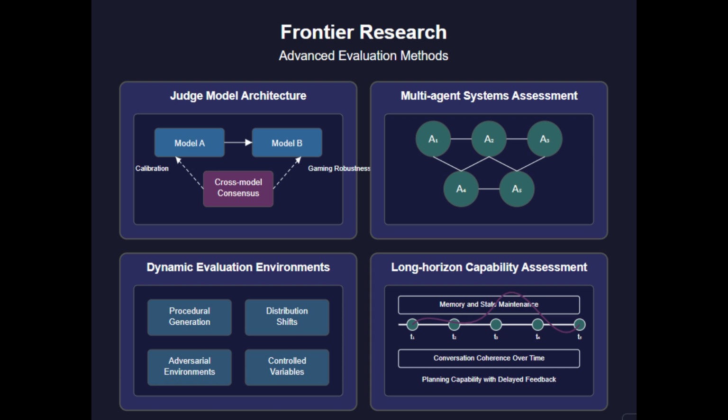The multi-agent systems assessment field moves beyond single model evaluation to assess collaborative capabilities. Agent collaboration metrics quantify team performance across tasks requiring coordination, while emergent behavior detection methodologies identify capabilities that arise from agent interaction rather than individual abilities. These frontier research areas don't just improve our ability to evaluate existing models, they inform the development of next-generation architectures by providing more nuanced feedback signals. As evaluation methodologies become more sophisticated, they'll continue driving progress in model capabilities and reliability.